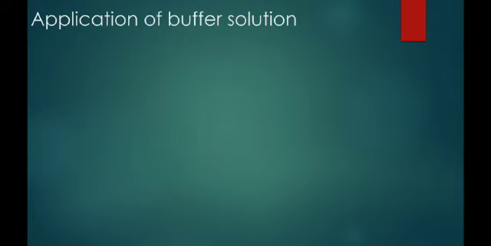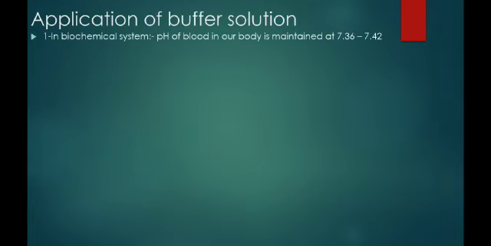Now, applications of buffer solution. A buffer solution is first applicable in biochemical systems. As we know, the pH of blood in our body is what? 7.36 to 7.42. And decreasing or increasing it by 0.2 pH can disturb the body function. So pH is important in our body, and this is maintained by the buffer solution.